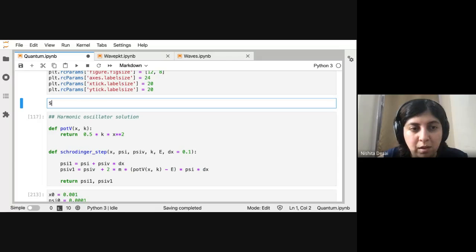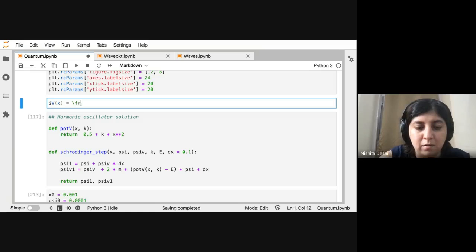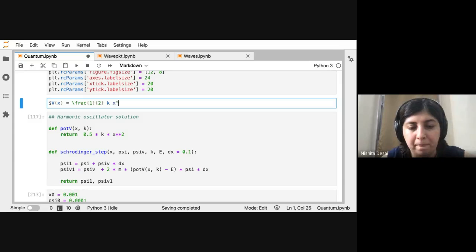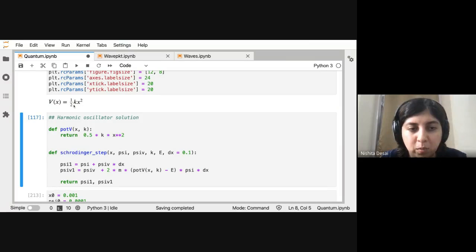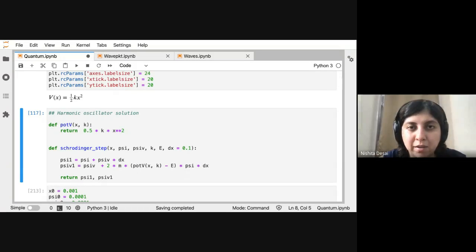V of x is equal to half kx squared. This is what your potential looks like, and I will explain the Schrodinger step in a minute. Our goal is to solve the Schrodinger equation with this particular potential.